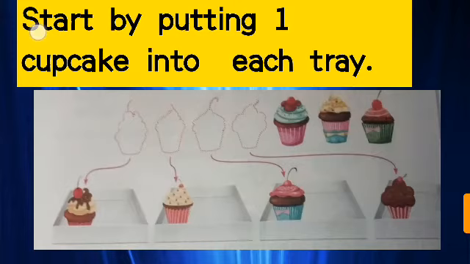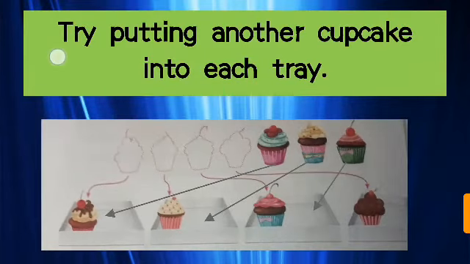The first step is to start by putting one cupcake into each tray. One, one, one, and one. So, what will be the second step? Try putting another cupcake into each tray. Again one, one, one. But in the fourth tray there is only one cupcake and no cupcake is remaining here.